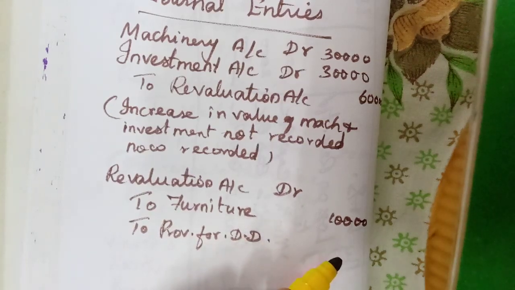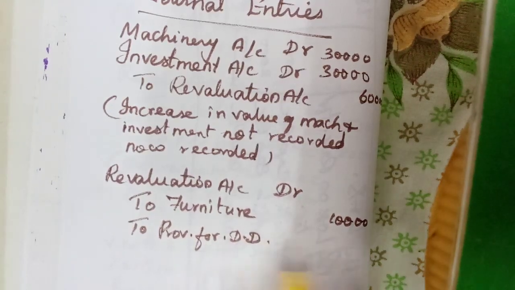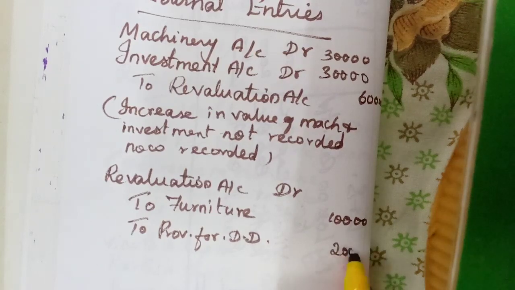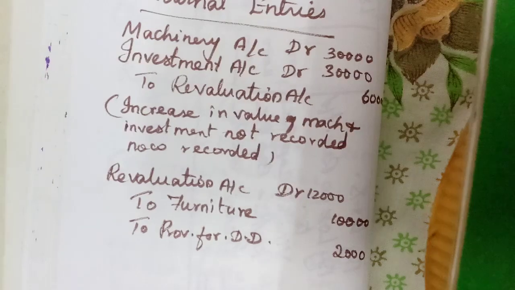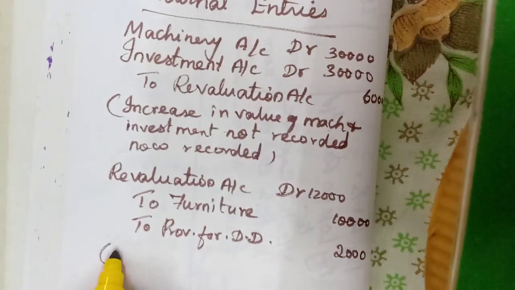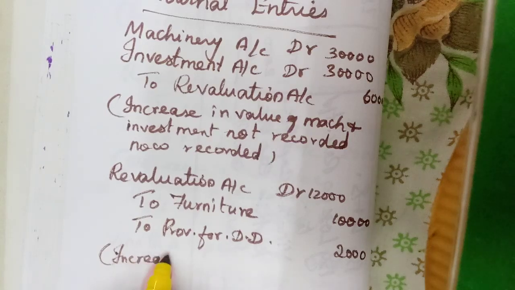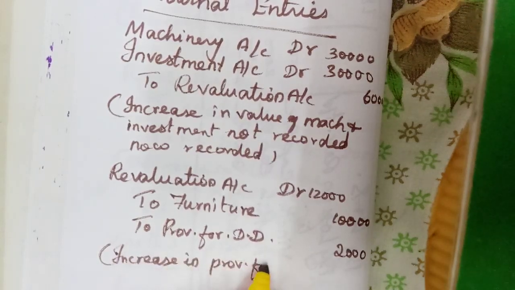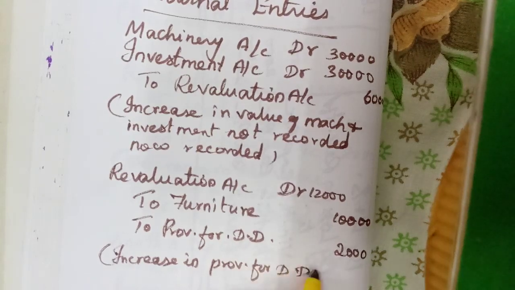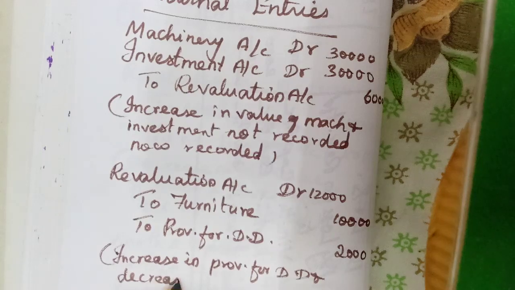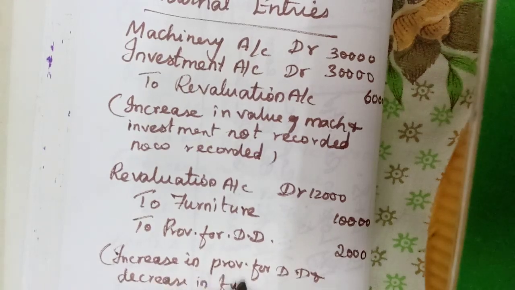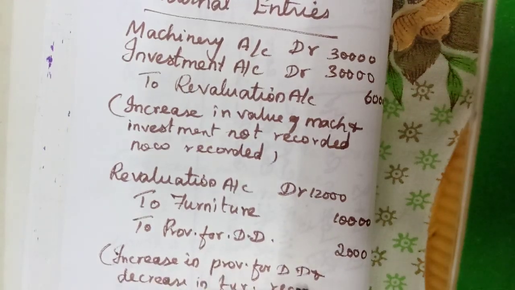That increased to 5,000. Already we have 3,000, so 2,000 is only increasing. So 12,000 debit. Increase in provision for doubtful debts and decrease in furniture recorded.